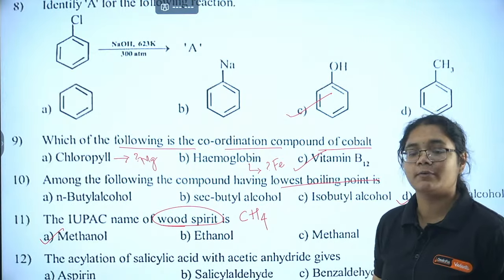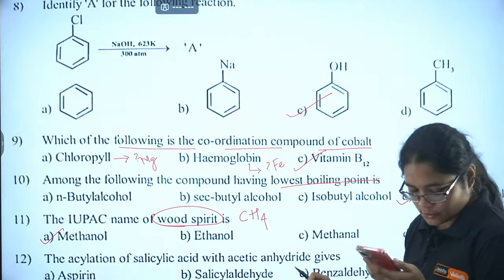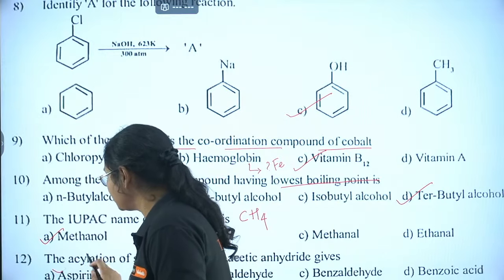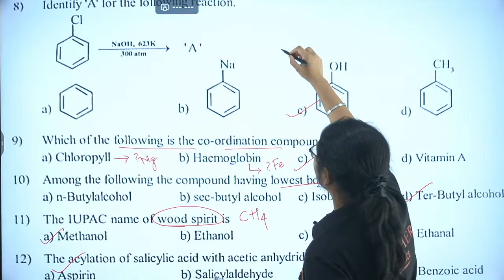benzoic acid. This is from the aldehydes and ketones chapter. So yes, Ankita and Lakshmi have given me the correct answer, aspirin, option A. I just want to write down this reaction here.